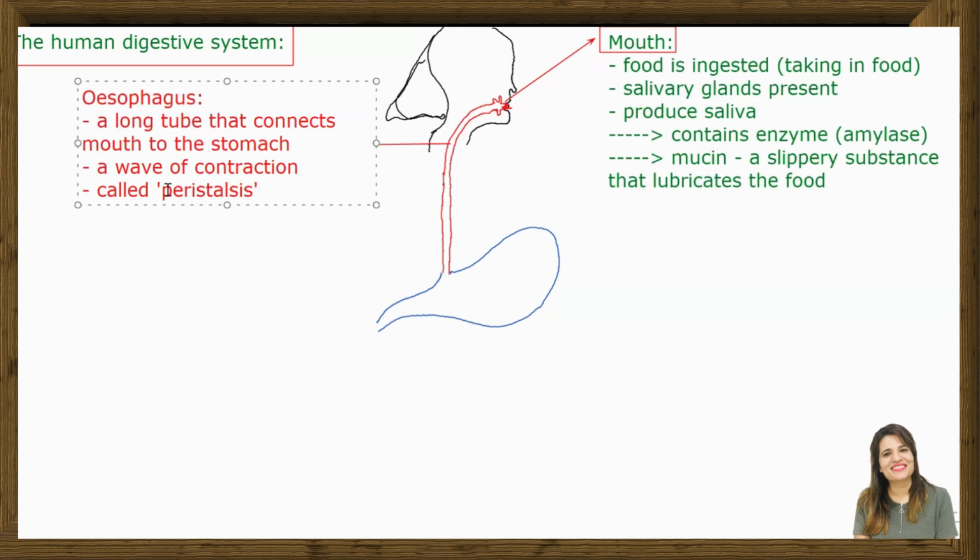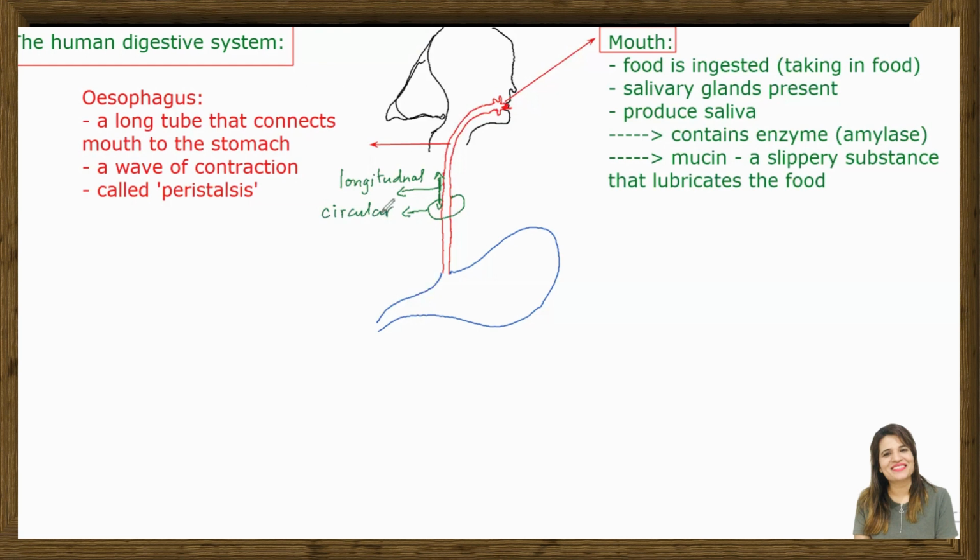Let me tell you here, how does it work? Let me change the color. There are two types of muscles, circular and along the length, right? Let me write here. Longitudinal muscles, and there are circular muscles.